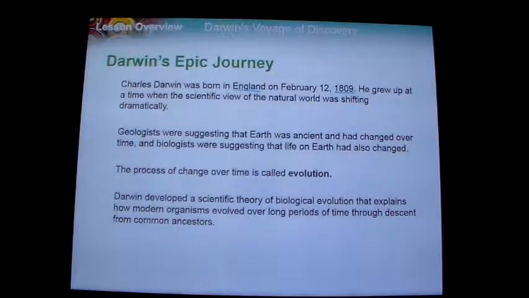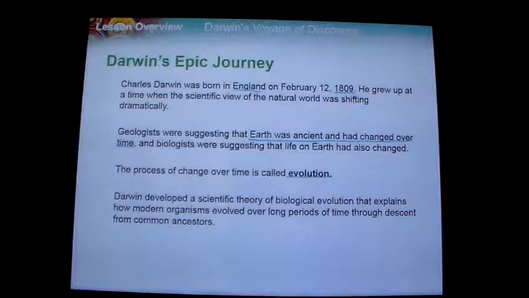For example, geologists were suggesting that the Earth was pretty old, ancient in fact, and was changing over time. Biologists were also suggesting that life did the same thing. This was the early 1800s, when we first started hearing about the process of evolution.